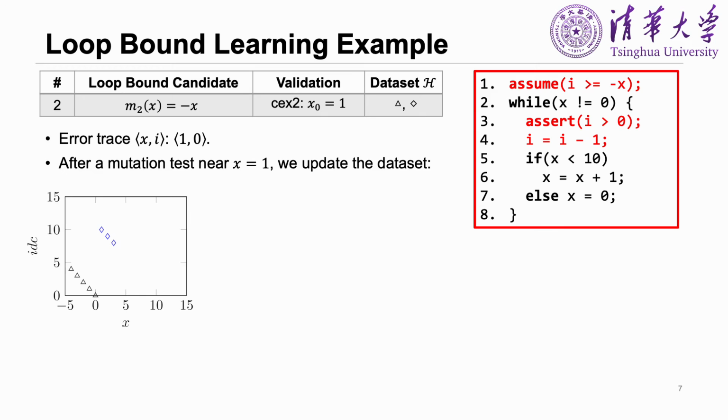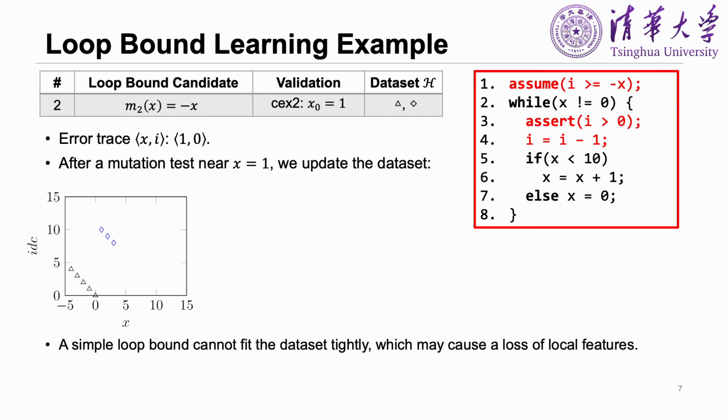Again, we make a mutation test near the trace and get the new data examples, which are labeled by diamonds in the figure. Now the data examples have been extended, and the dataset includes triangles and diamonds. Different from the first round, we found that a simple loop bound cannot fit the dataset tightly. In order to avoid the loss of local features, we apply a conjunctive bound learning here.